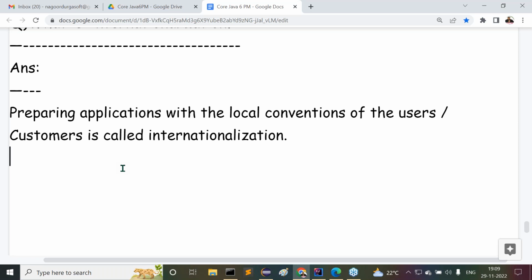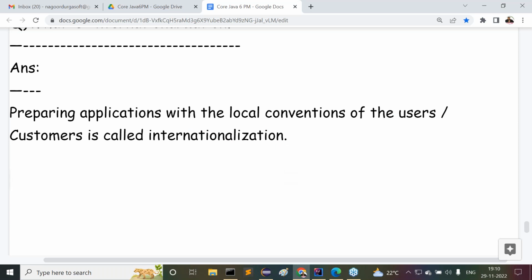Overall, if we provide this localization in all areas, automatically that service is nothing but internationalization. So that's why I'm telling you, preparing applications with the local conventions of the users or customers is called internationalization.